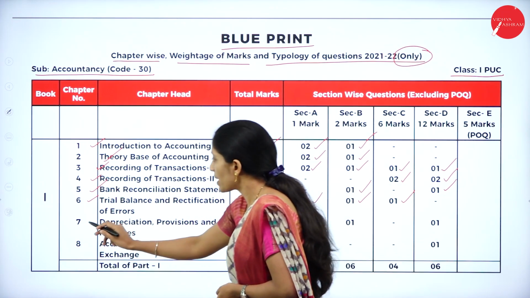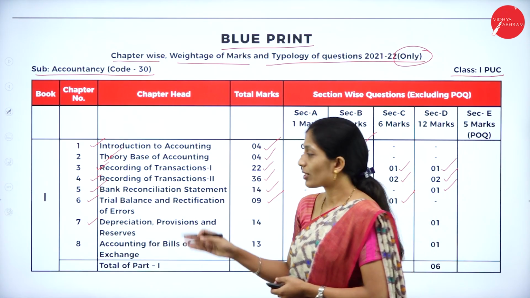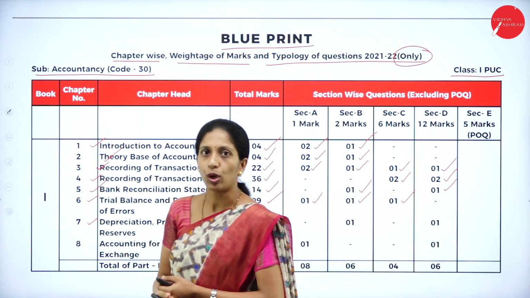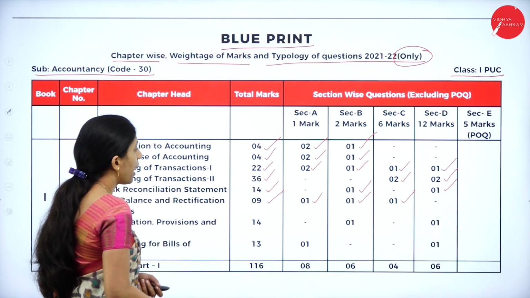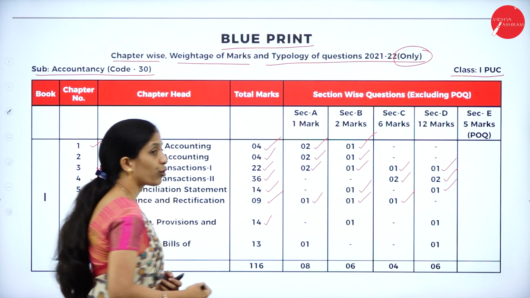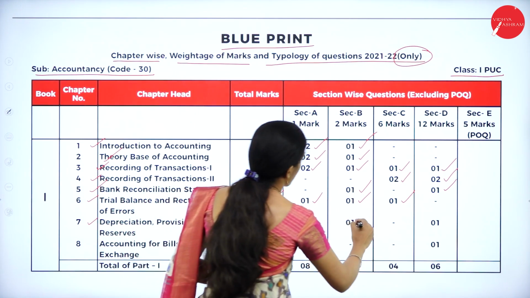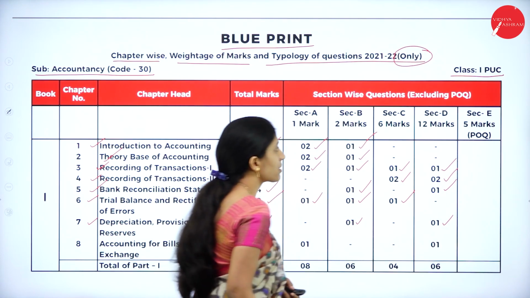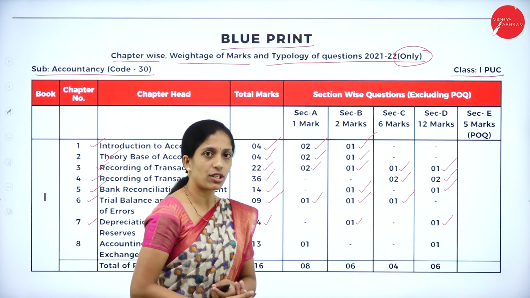Now coming to the 7th chapter, depreciation, provisions and reserves. So this is the 7th chapter under book 1, and the total weightage is 14 marks from this chapter. So here you will get 2 marks 1 question and 12 marks 1 question. That is from section B and section D.